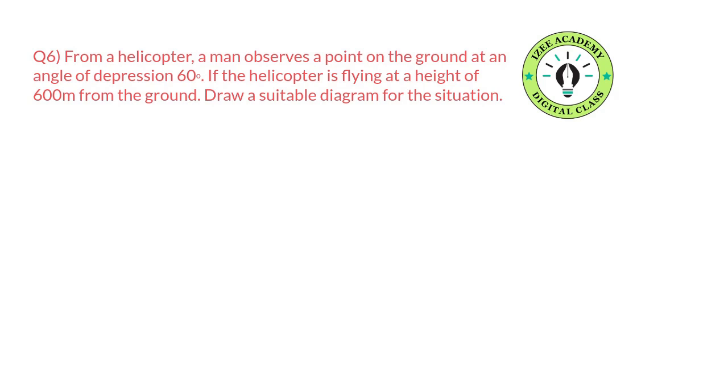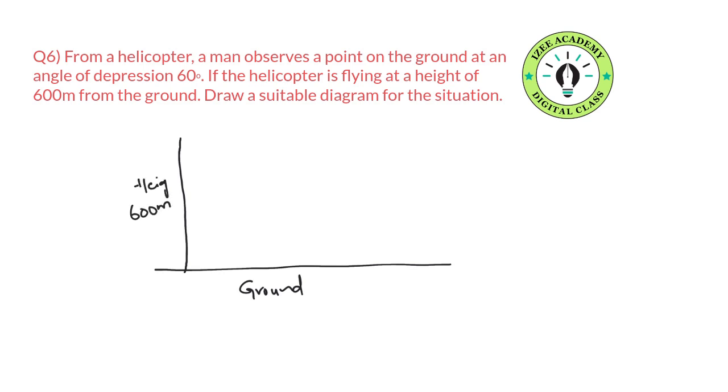From a helicopter, a man observes a point on the ground at an angle of depression 60 degrees. If the helicopter is flying at a height of 600 meters from the ground, draw a suitable diagram for the situation. So let's draw a horizontal line first. This is the ground, and the helicopter is somewhere at 600 meters from the ground. This is the height of the helicopter from the ground.